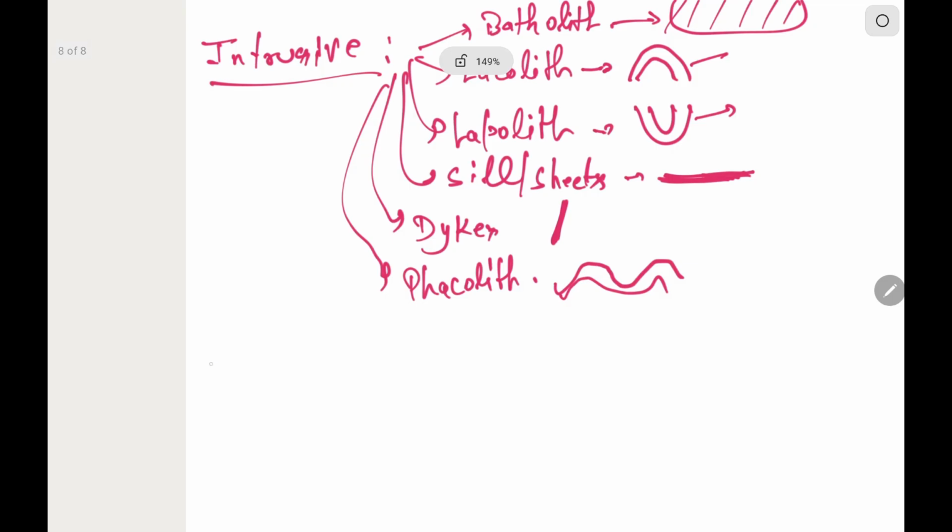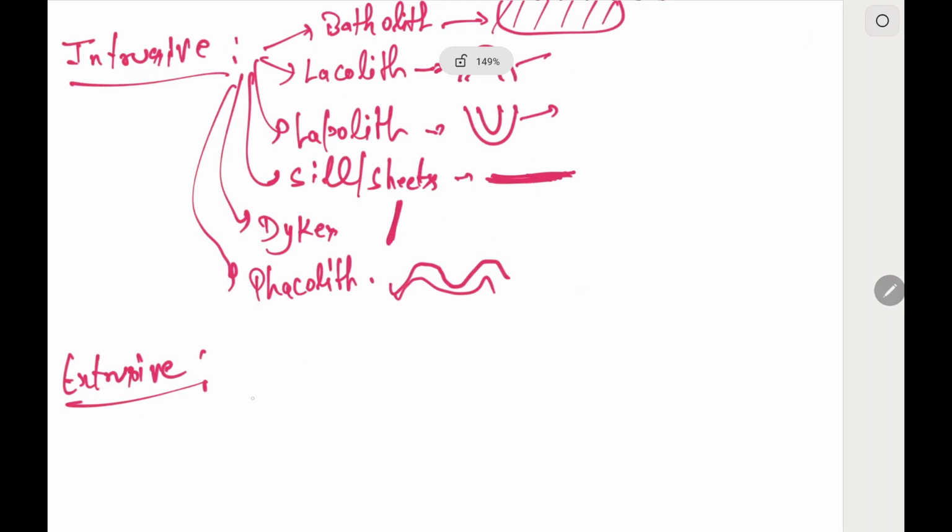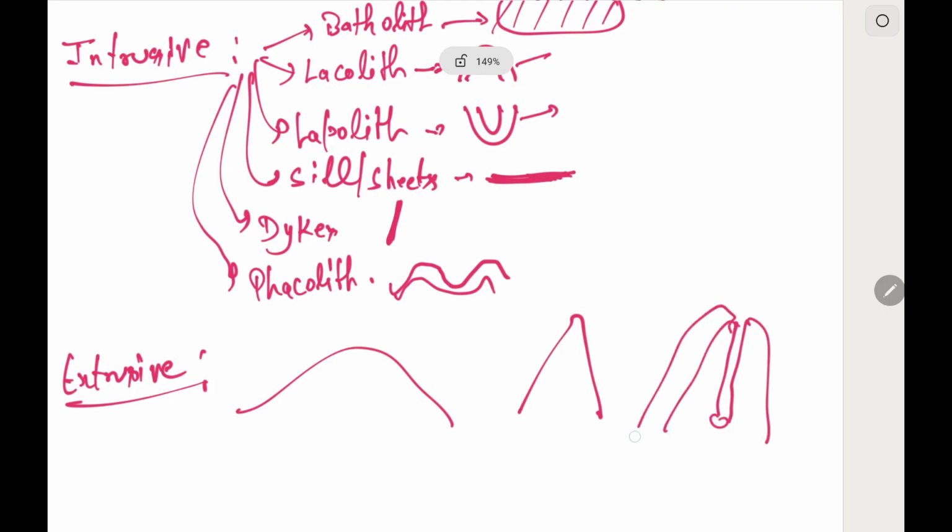Now, extrusive landforms. These include shield or dome, cinder cone, or the composite or stratified cones like this. This is the central vent, and the magma outpours from here and is collected. This is a composite cone, in which a layered arrangement of rocks is found. Now, the parasitic cone.